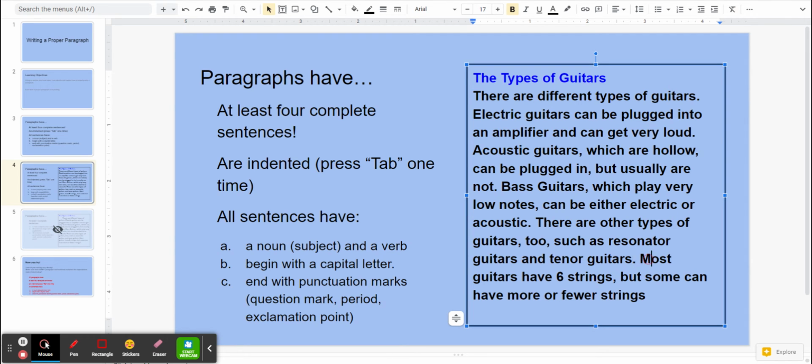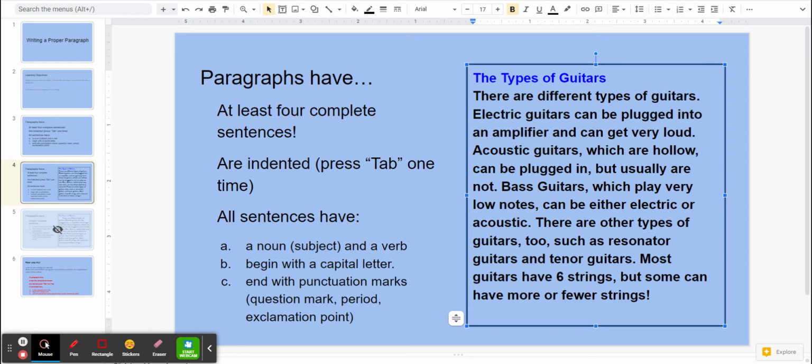And then we begin with an uppercase letter. Most guitars have 6 strings, but some can have more or fewer strings. We're missing our punctuation there. I'm going to put an exclamation point. Now, let's read what it sounds like. The Types of Guitars. There are different types of guitars. Electric guitars can be plugged into an amplifier and can get very loud.